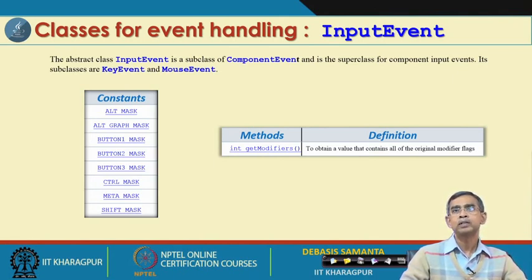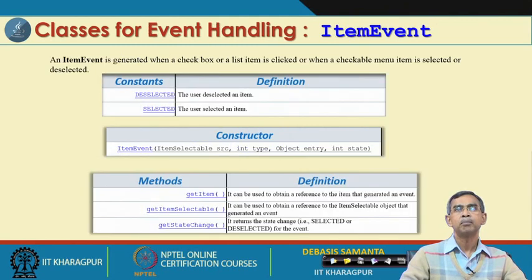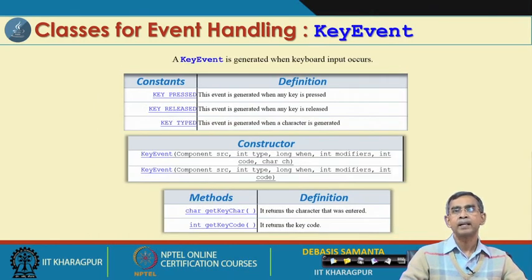These are the 2 most important event handling mechanisms by which the key and mouse can be controlled. And the item event is related to a menu item, list or checkbox. This class contains some constants, constructors and methods which have been mentioned in these slides. Then the key event means whenever there is a key press, a key release or just typing a key. These are the 3 things that may occur.